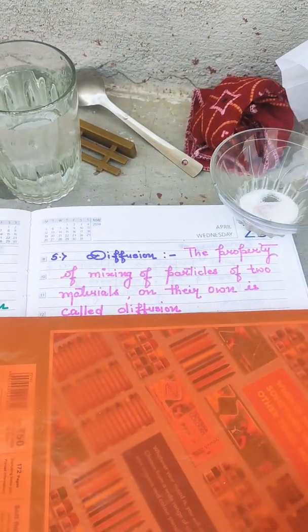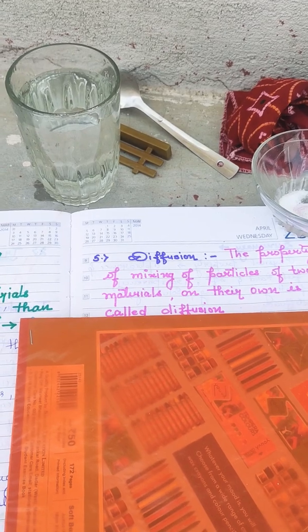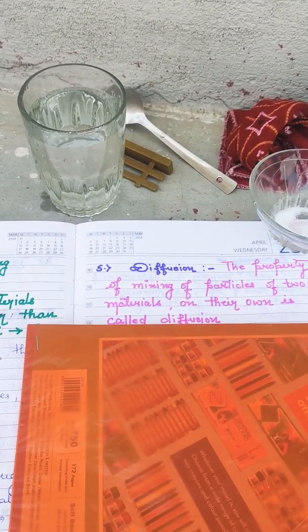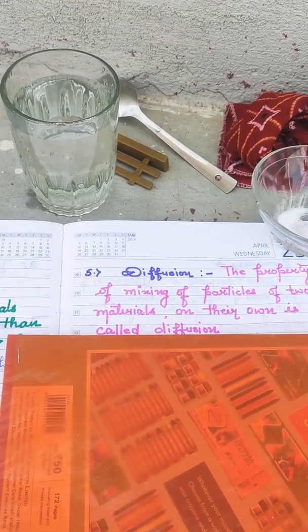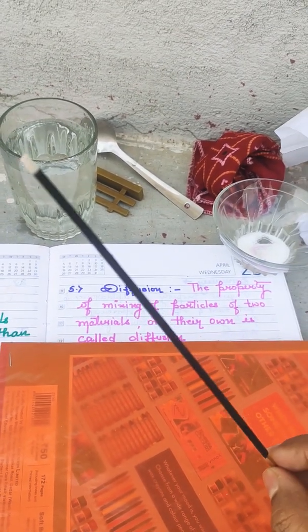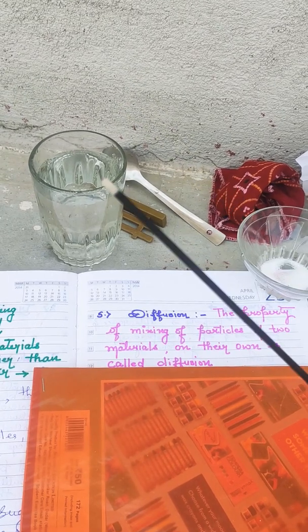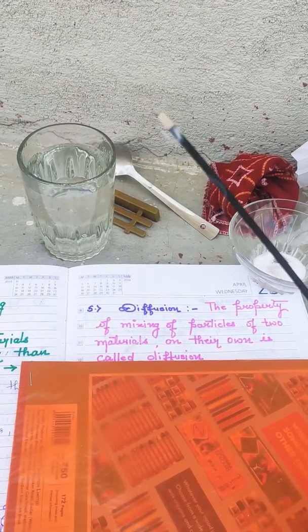As we all know, under physical states of matter, we had read three states: solid, liquid and gas. Now one by one we will check in which state of matter the diffusion is fast. Now I have an incense stick. In Hindi we call it agarbatti. Now you can see it is giving fumes. The fumes are very scented. You will not be able to smell, but I am smelling.